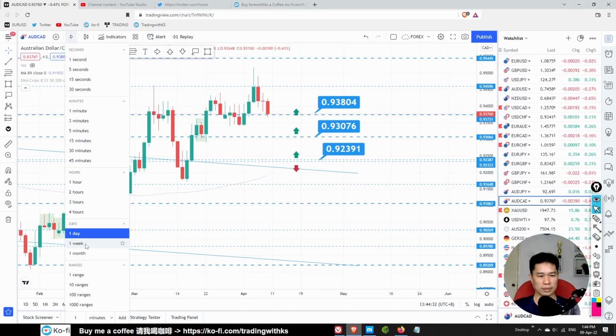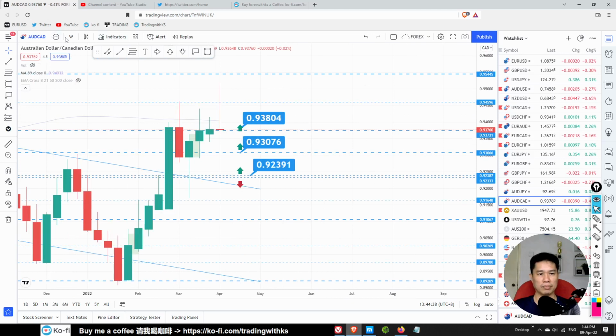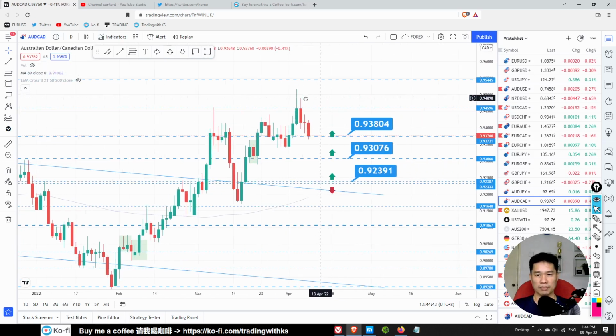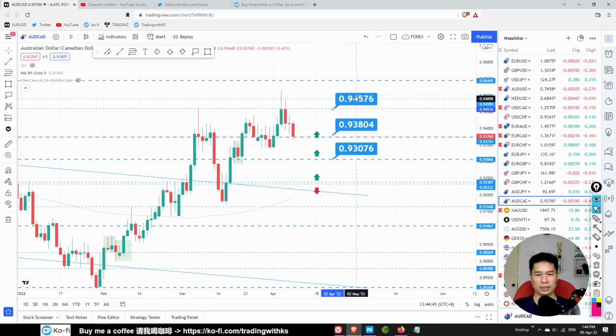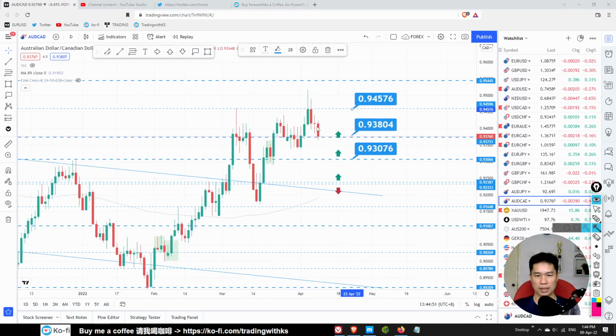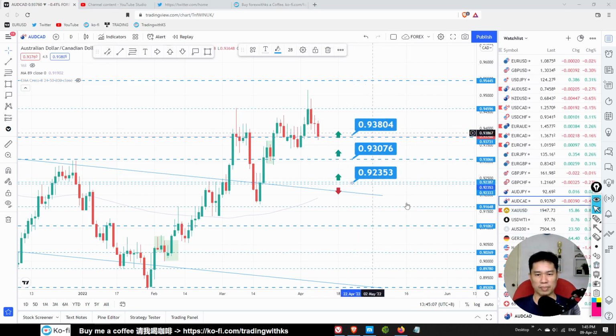USDCAD, look at that. We got a big pin bar over here, a big rejection of the top. A big rejection of this area. But the price already broke out from this channel, so this is bullish. So wait for a bullish signal at this area. These three areas for a buy trade: 0.92353, 0.93079, or 0.93804. Look for a deeper retracement first before going for any buy trade.